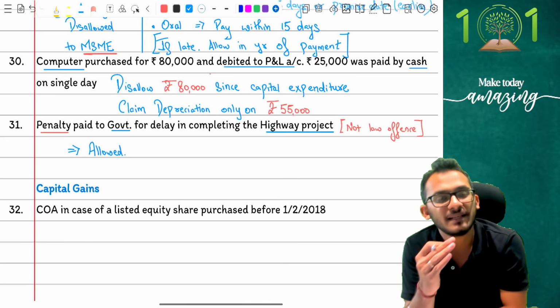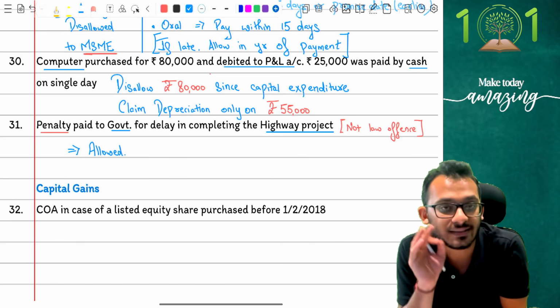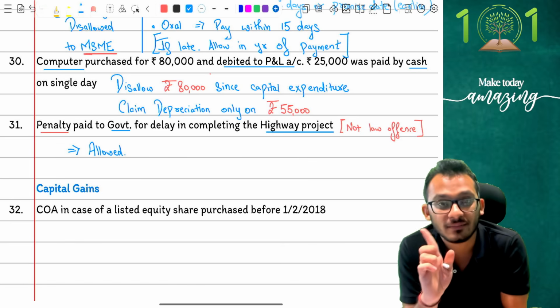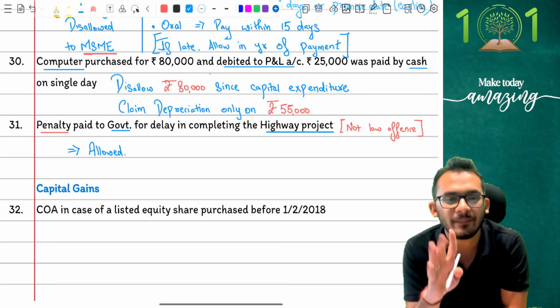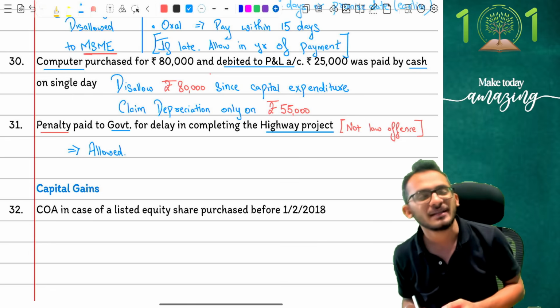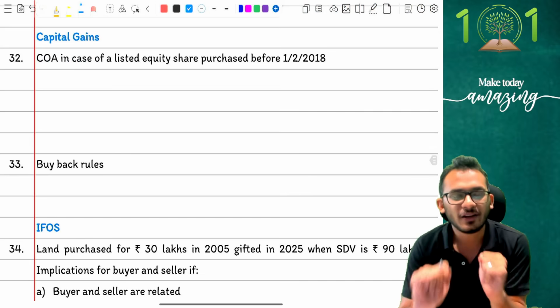Be extremely careful on how this adjustment looks. This is where you have to be extremely careful on how you read things. Reading penalty is not bad. Reading why the penalty is paid is the question you have to answer in the examinations. Clear? Yes, that is what the understanding should be. Perfect. With this, people, PGBP is out of the way. We are now moving on to capital gains.